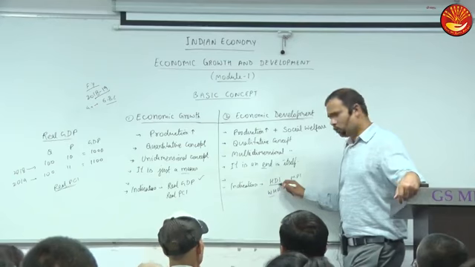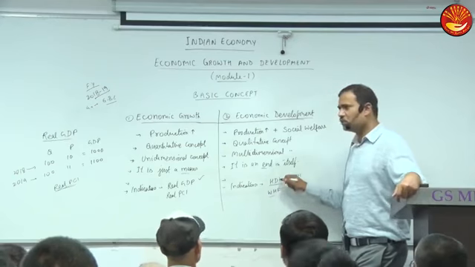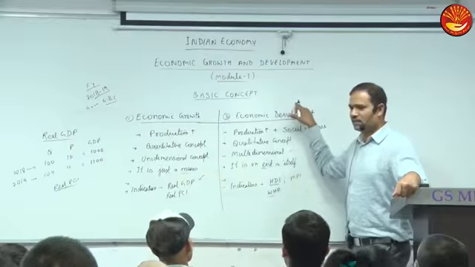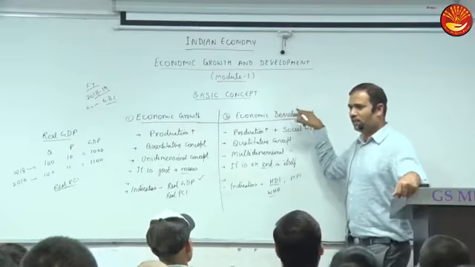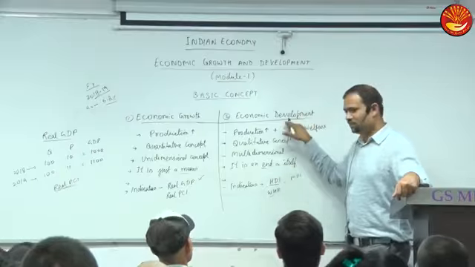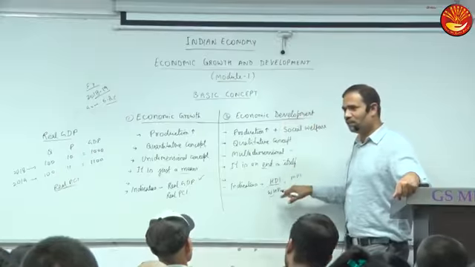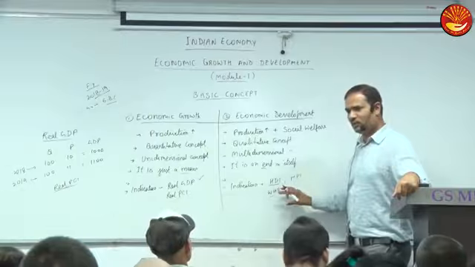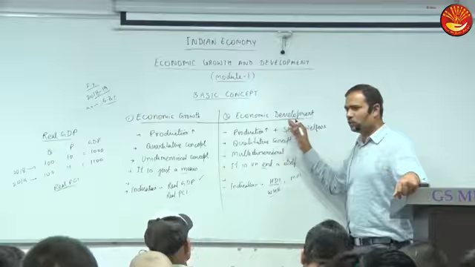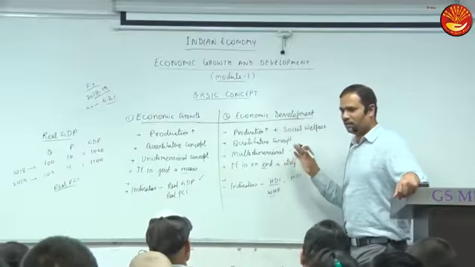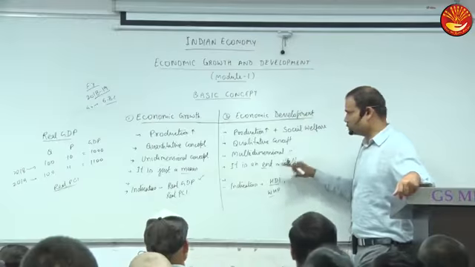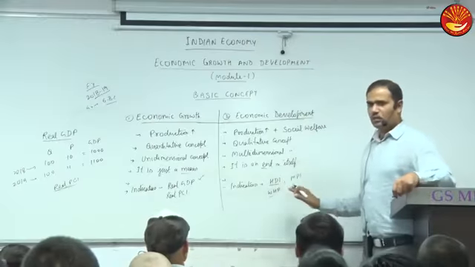The Human Development Index is quantitative. Yes, certainly it is quantitative. But now the question is, is it possible to quantify this? Can we quantify this? No. But HDI tries to quantify this. Is HDI perfect? No. So it is quantitative, but the quantification is not perfect. It is just an endeavor to quantify. I will discuss in detail HDI, why it is not perfect and what issues are there. Any other doubt?